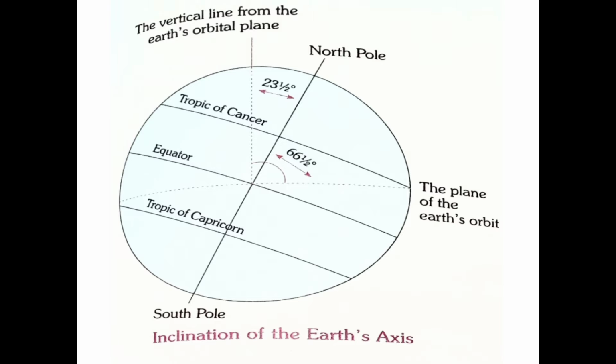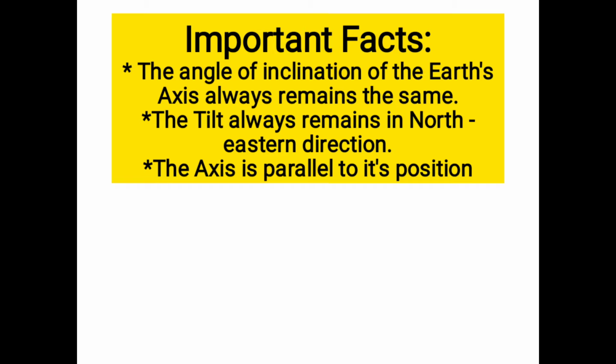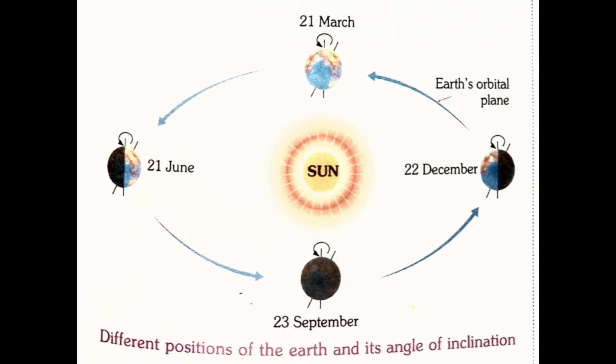Due to this inclination of the earth's axis, we can see the various positions of the earth. Here, children, in the given picture you can see the different positions of the earth, but the angle at which the earth is inclined is the same in each position.